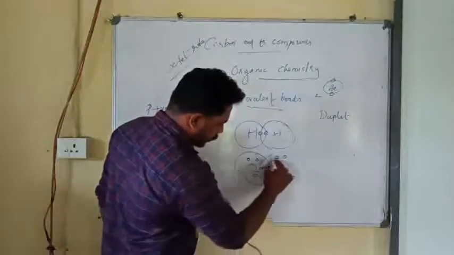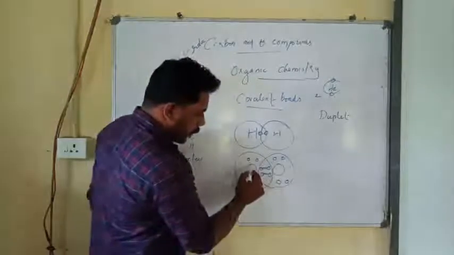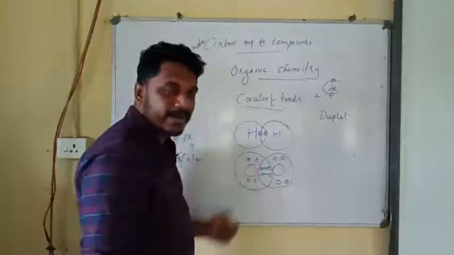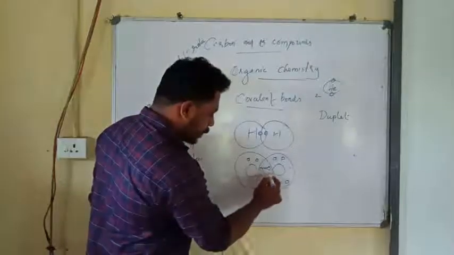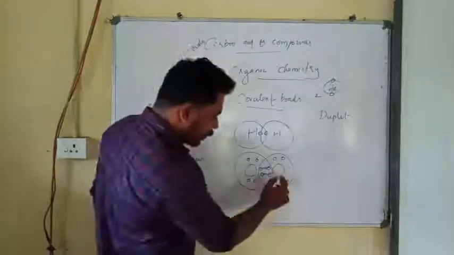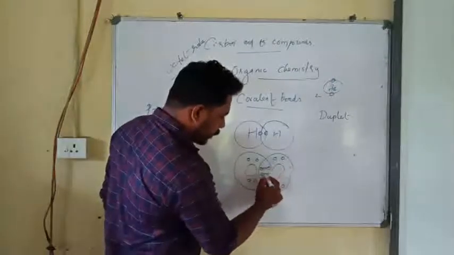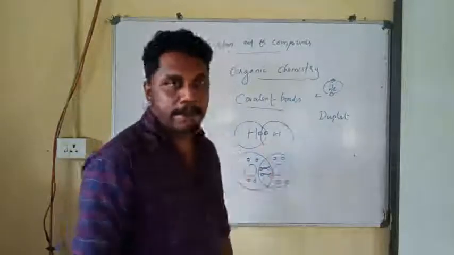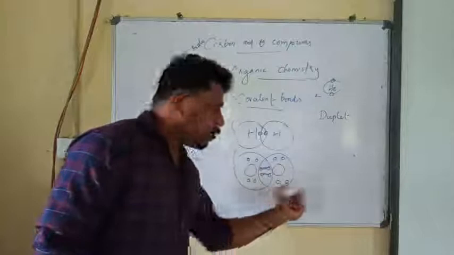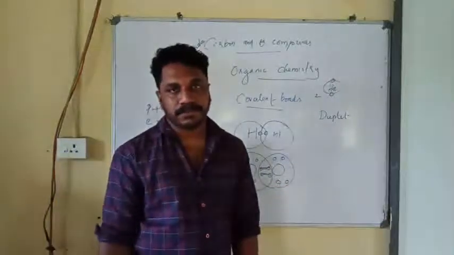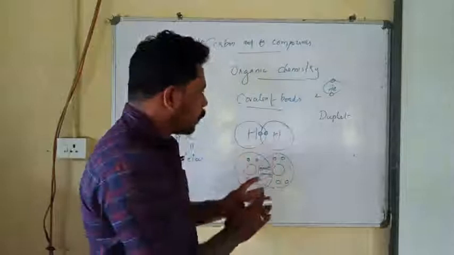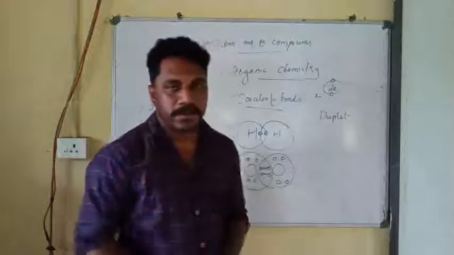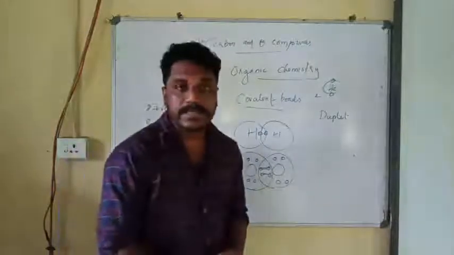If you consider this oxygen atom, how many electrons are there around it? 1, 2, 3, 4, 5, 6, 7, 8. The same for the other oxygen atom. By sharing 2 electrons each, both oxygen atoms become stable. So this is how a covalent bond is formed. If elements are combined through sharing of electrons, it is called covalent bonding.